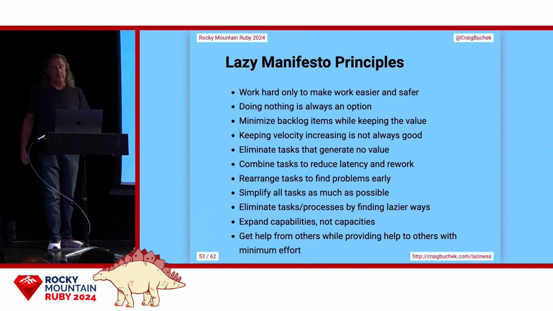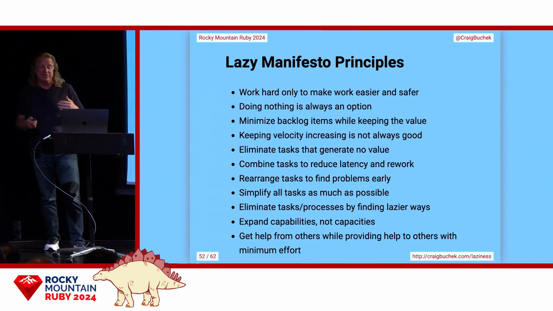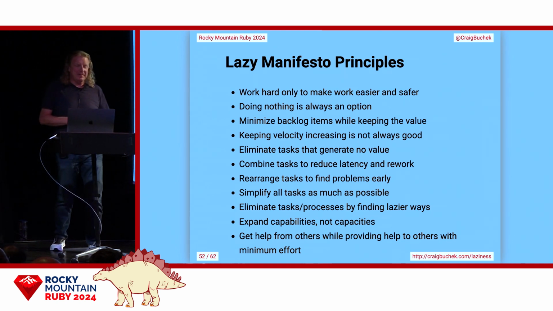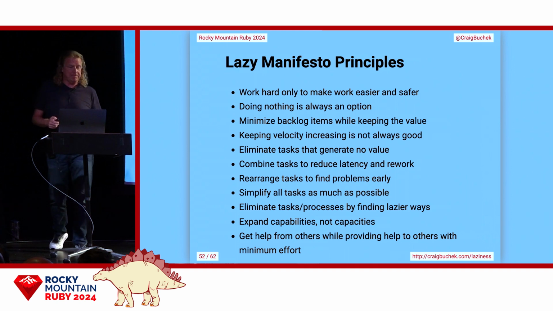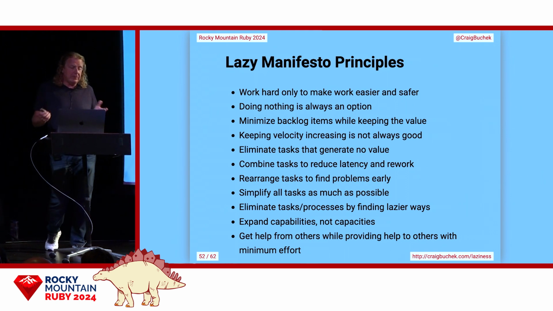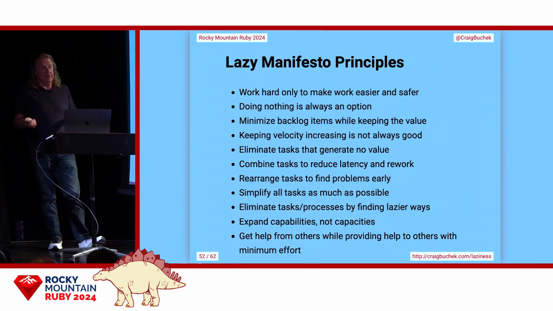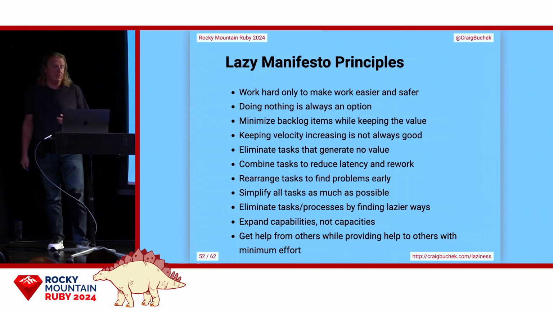So some of the principles of the Lazy Manifesto: Work hard only if it makes work easier and safer. Doing nothing is always an option. I love that one. Minimize backlog items, but keep the value of the backlog. Increasing velocity is not always a good thing. Eliminate tasks that generate no value.